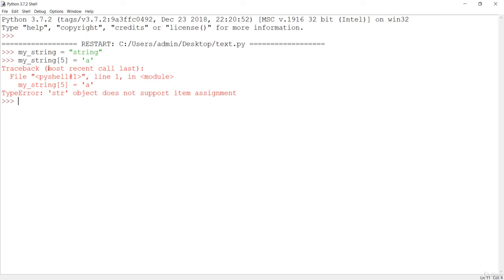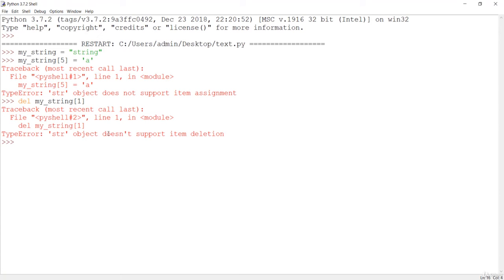So the next thing is we can also delete the string. So let's see how we can delete the string or not. So if I say delete with this del command, and my string, and if I want to delete only the first character, which is basically the t, because the index starts from 0th, then this is also not valid. If I hit enter, string object does not support item deletion. So item deletion or a character deletion of the string is not valid, but it will be valid in the case of any other data structure like list or a dictionary. But in the case of the string, this is not valid. All you need to do is completely delete all the string. So that should be done like this.